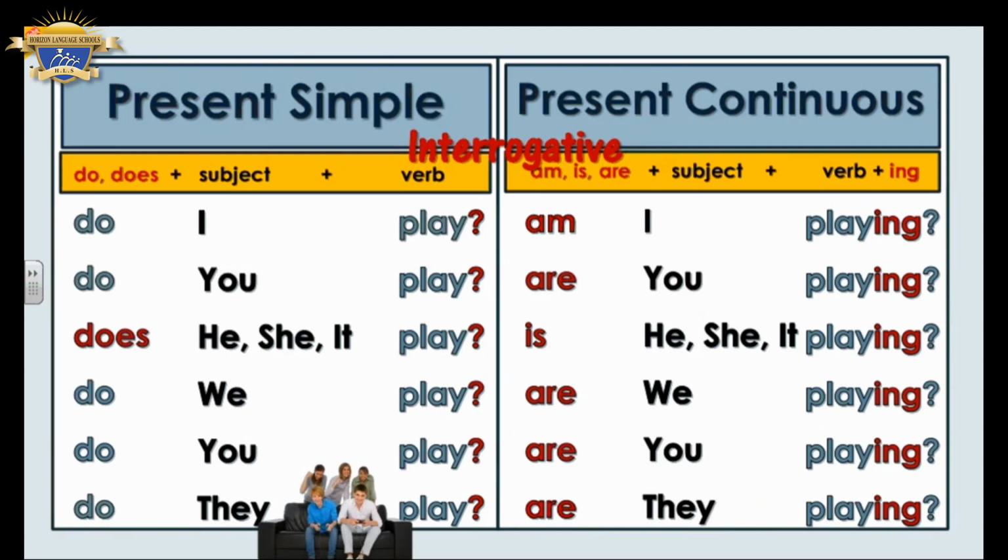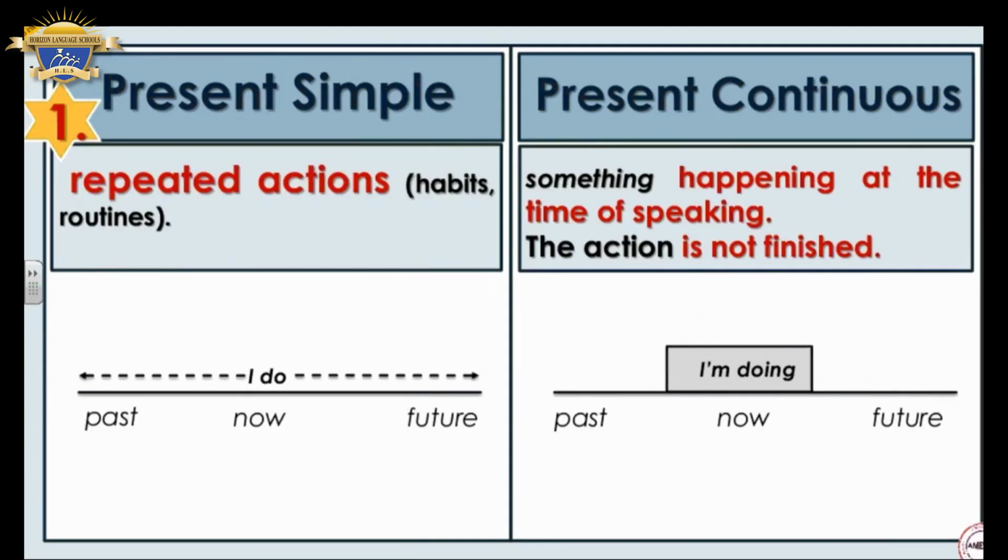Let's look at the usage of each tense. The first tense is present simple. We use it to express repeated actions. What does it mean, repeated action? It means habits or routines. Something I do usually. They are called habits or routines.